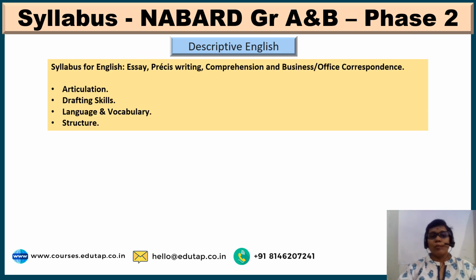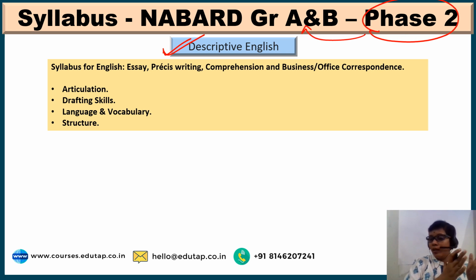So friends, moving on to descriptive English, which is exclusively for phase 2 for both NABARD grade A and B. Till now we have seen the syllabus exclusively for phase 1 for a few subjects, and ARD and ESI are the two subjects important for both phase 1 as well as phase 2 for both these exams, that is NABARD grade A and B. Now this descriptive English is for phase 2.